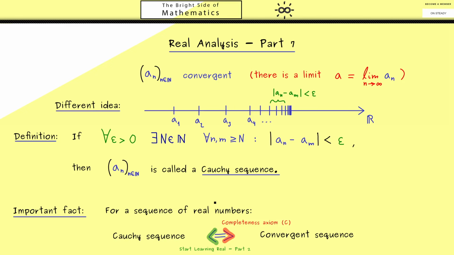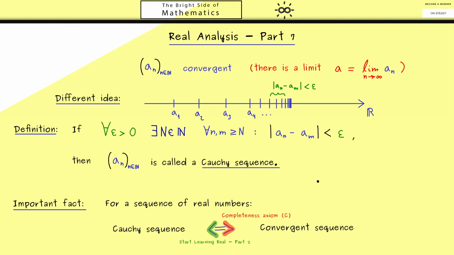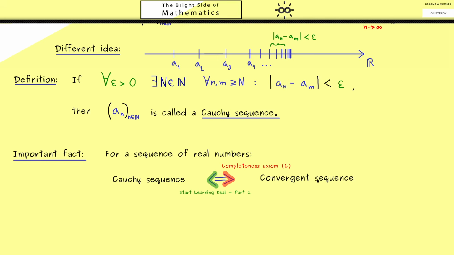Now what you really should remember is when we work in the real numbers, we don't have to distinguish Cauchy sequences and convergent sequences. They have different definitions, but for the real numbers they mean the same thing. Therefore, we are able to use the one or the other definition depending on what is useful in our context. And soon we will see that the definition of the Cauchy sequences makes a lot of things easier. However, before we apply this in examples, let's discuss another important property.